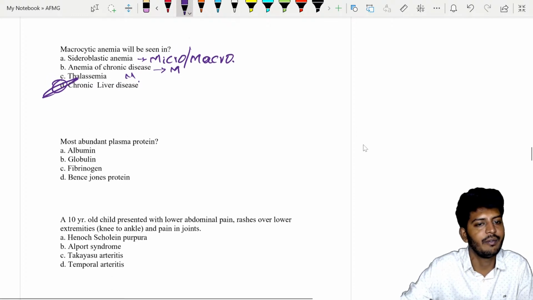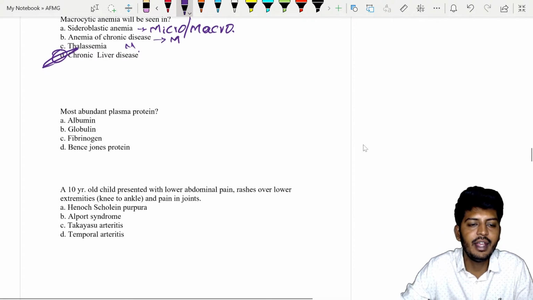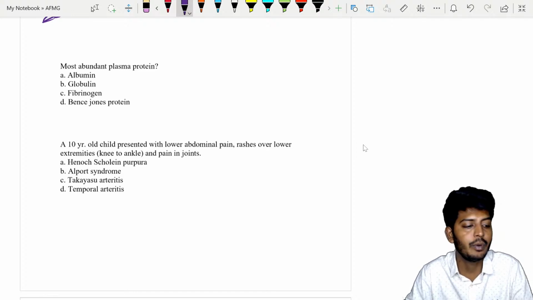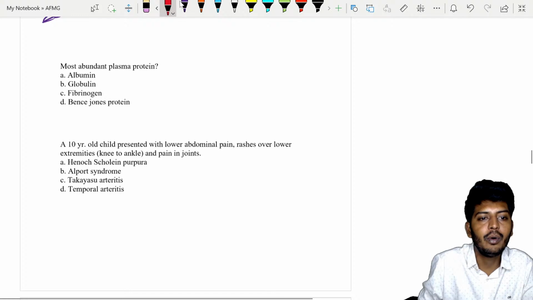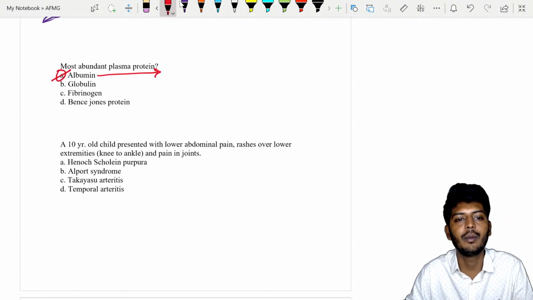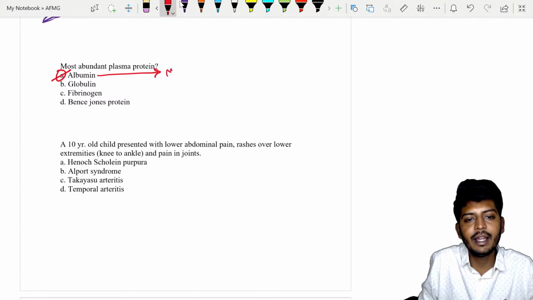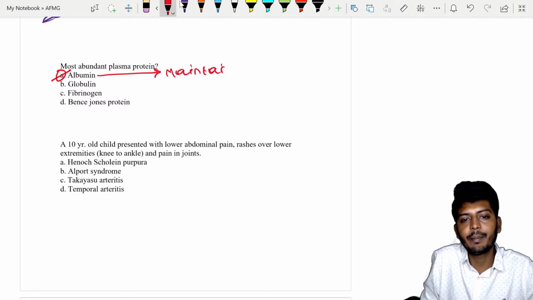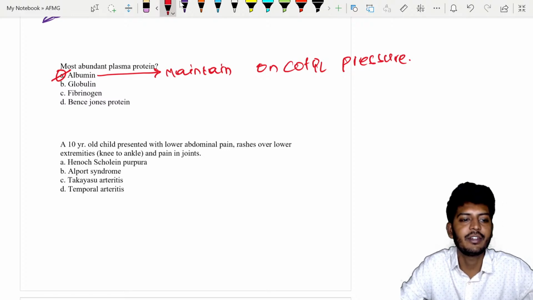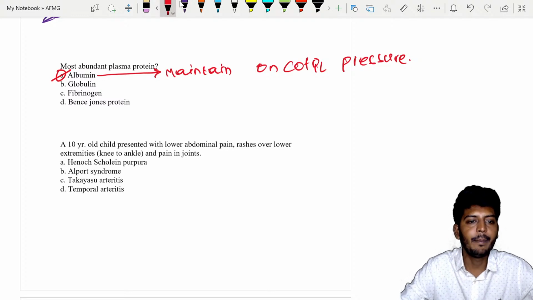Most abundant plasma protein. Very good. All of you are absolutely correct. The answer is D. Let's go to the next one. Most abundant plasma protein. Which plasma protein is highly present in the blood vessel? So the most abundant plasma protein is albumin. The large quantity of plasma proteins is made of albumin. Now albumin is responsible for the maintenance of oncotic pressure. Oncotic pressure is maintained by your albumin. Osmotic pressure is maintained by sodium and other ions. Now, Bence Jones protein.